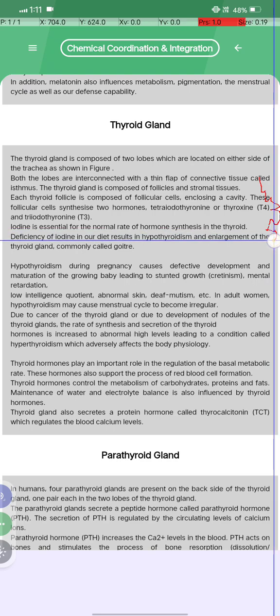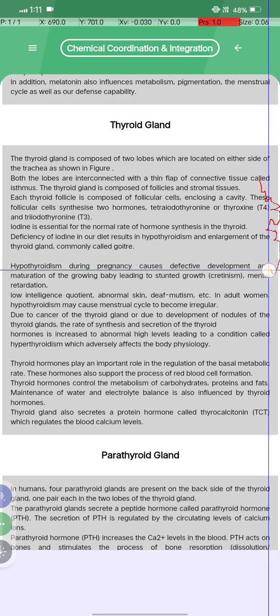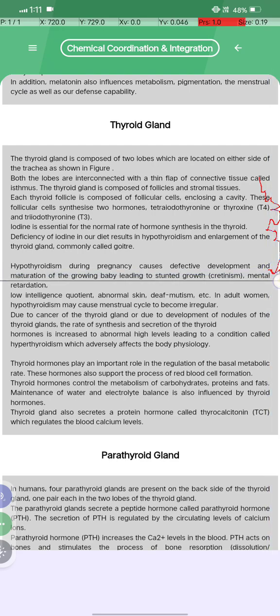Deficiency of iodine in our diet results in hypothyroidism and enlargement of the thyroid gland, commonly called goitre. Hypothyroidism during pregnancy causes defective development and maturation of the growing baby, leading to stunted growth, cretinism, mental retardation, low intelligence quotient, abnormal skin, deaf-mutism, etc.